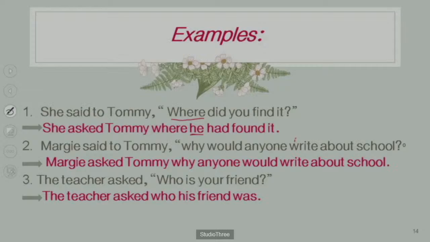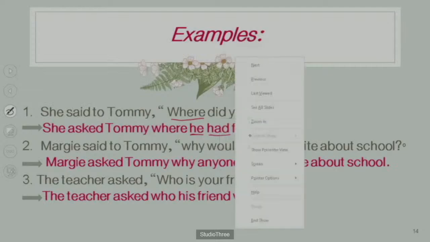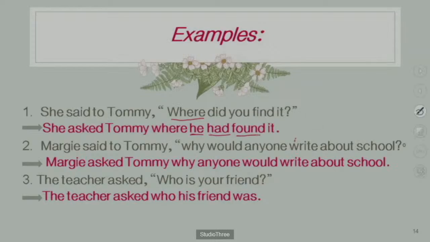Here did find became found, which means it is the past tense in the direct speech, so you have to change it into past perfect tense. What is the helping verb? Had. The past perfect helping verb is had. Then found is here. With have, has, had, you always have to use the verb form in the past participle. Here found is the past participle. Then after it you have to put the full stop.